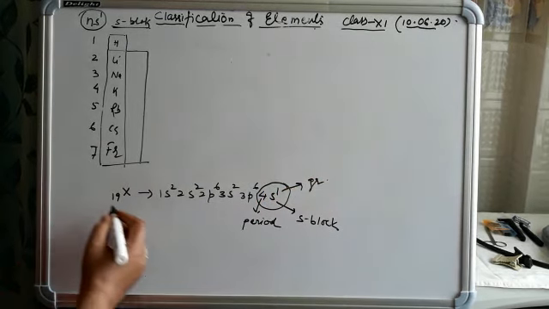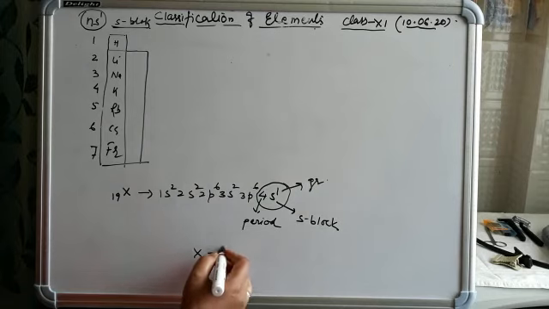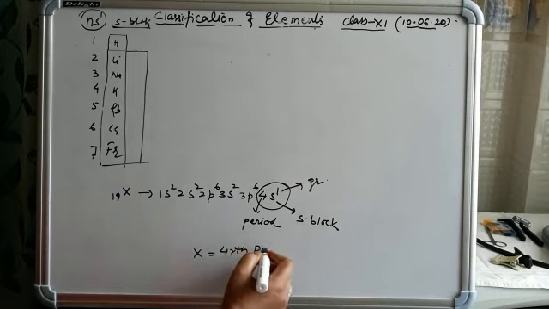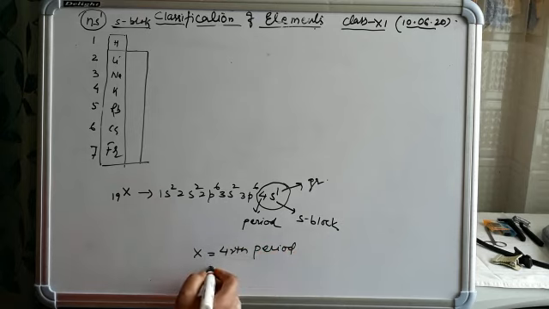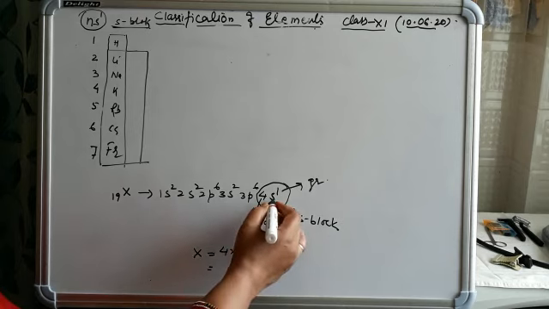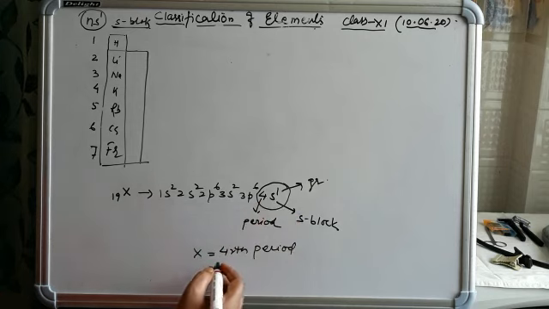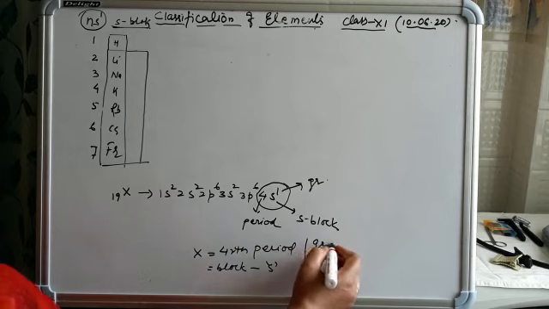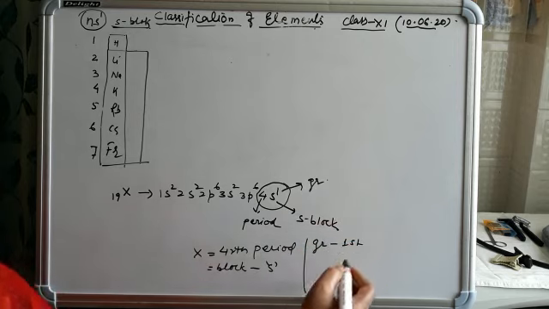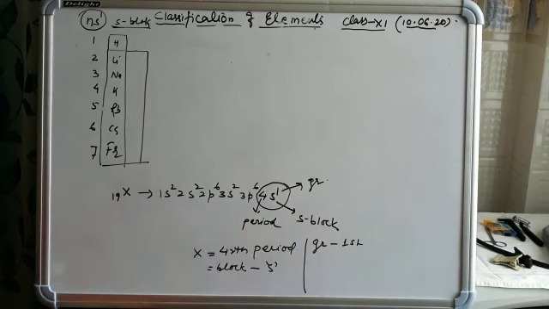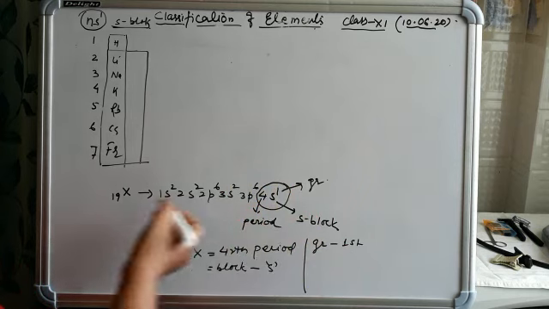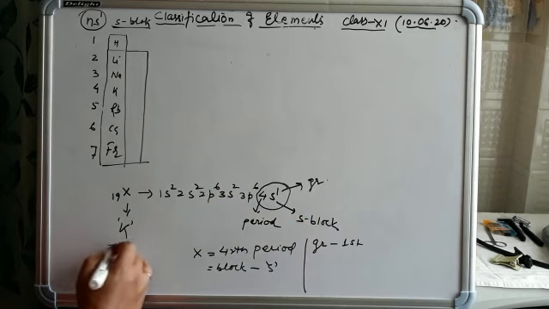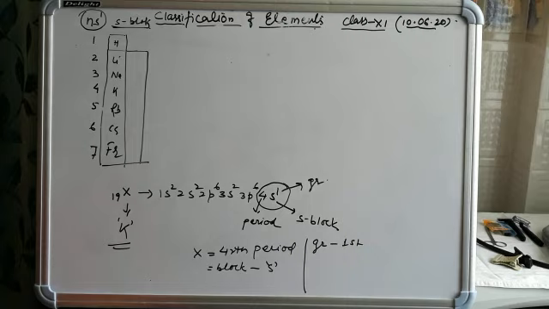So we can write that this element X belongs to the 4th period, and it is an S block element because the outermost electron is in the S orbital. Its group is the first group. In this way we can also find out the name of the element, because it is simply potassium. So on the basis of electronic configuration we can find out the place of the element in the periodic table.